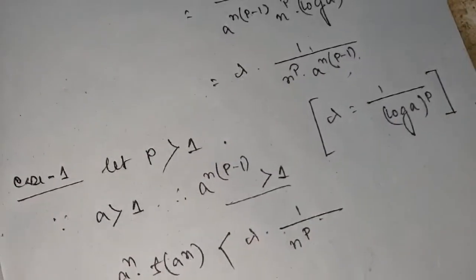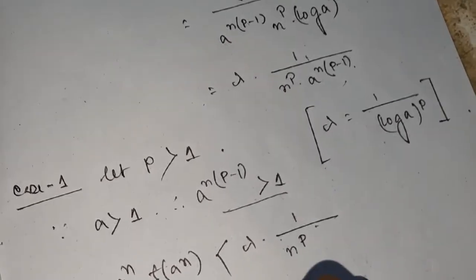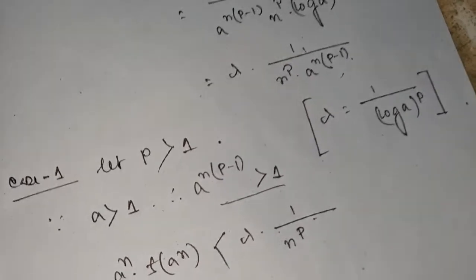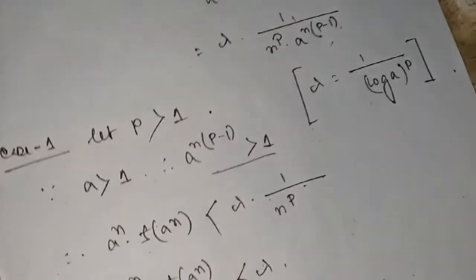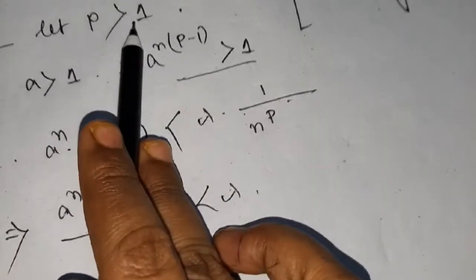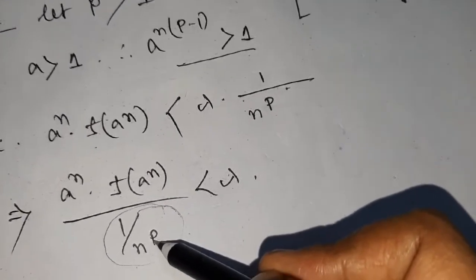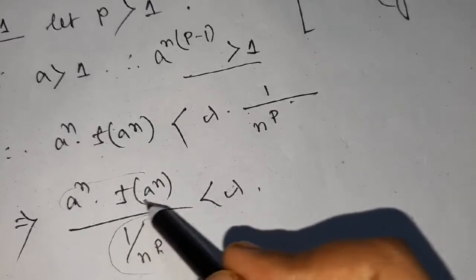So this implies a to the power n into f of a to the power n divided by 1 by n to the power p is less than lambda. And we all know this is a convergent series for p greater than 1. This is my p series, so this is convergent whenever p is greater than 1. So by the comparison test this is also convergent.